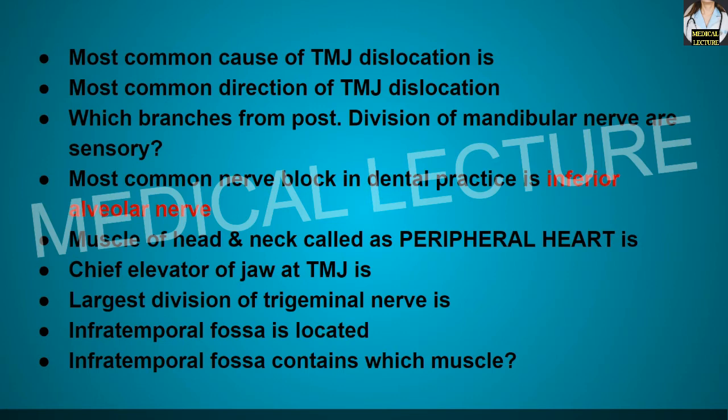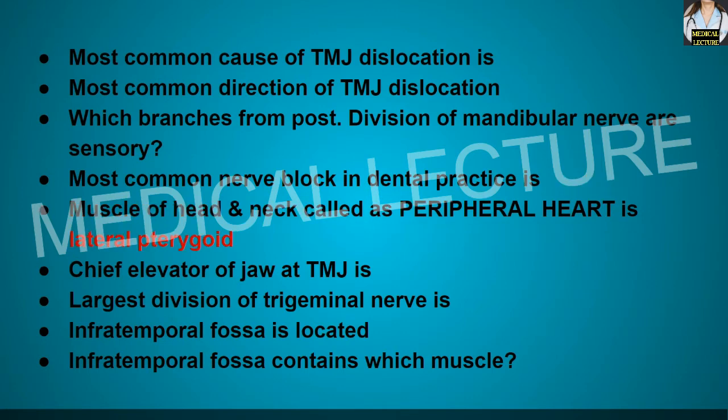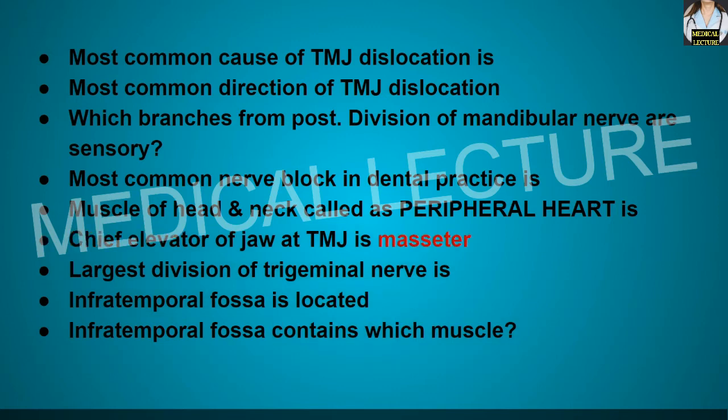Which muscle of the head and neck is called the peripheral heart? Remember, the lateral pterygoid muscle is known as the peripheral heart. Now, the chief elevator of the jaw at the temporomandibular joint is the masseter muscle. The largest division of the trigeminal nerve is the mandibular division.